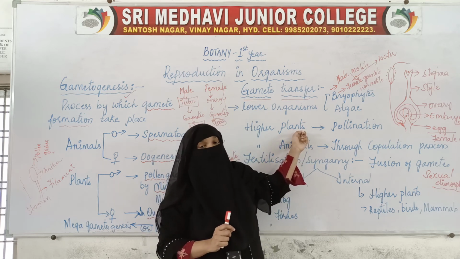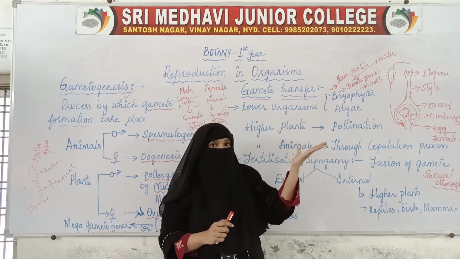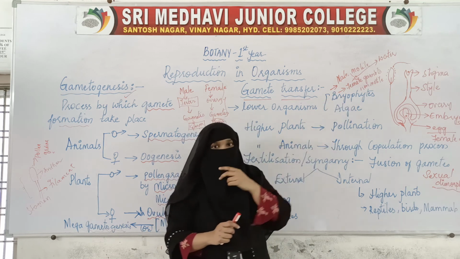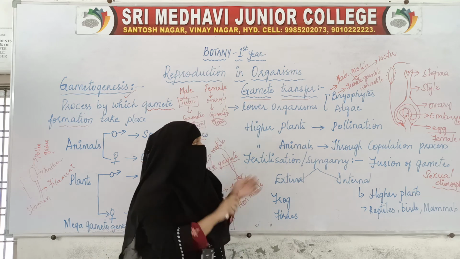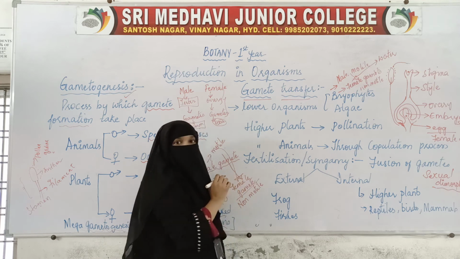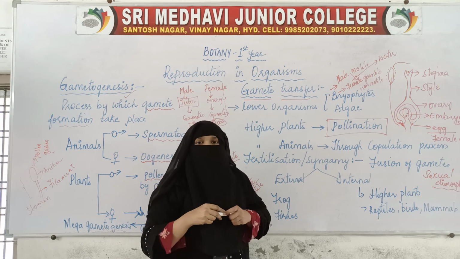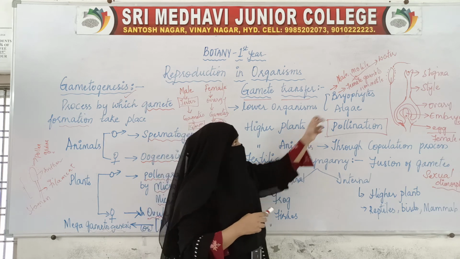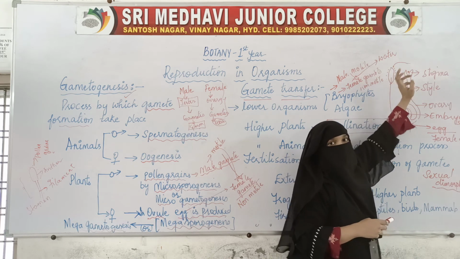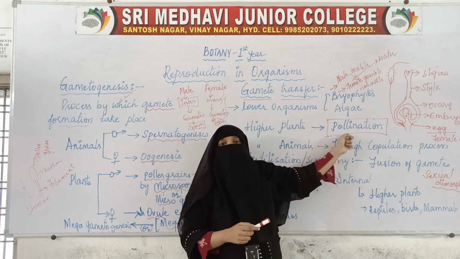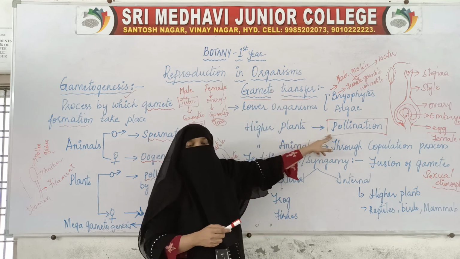Whereas in higher plants, these are the lower plants, thallophytes, where the body structure is not fully developed. In higher plants, body structure is fully developed and all the organs are formed. So in higher plants, the gamete will transfer through a process called pollination, from the anthers to the stigma. So in higher organisms, gamete transfer takes place through pollination.